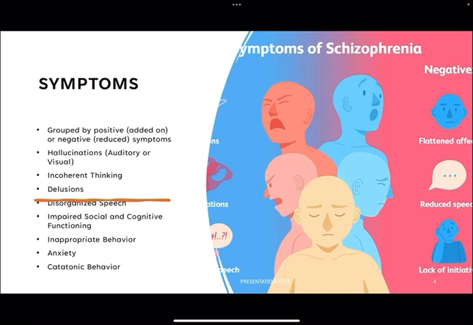So the symptoms of schizophrenia are grouped by positive, which are added on, or negative, reduced symptoms, such as hallucinations. This can be auditory or visual, incoherent thinking, delusions, disorganized speech, impaired social and cognitive functioning, inappropriate behavior, anxiety, catatonic behavior.